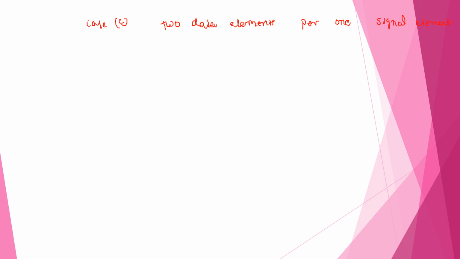So this is the reverse of case B. We can compute R, the ratio of the total number of data elements to the signal elements. So in this case we have two data elements and one signal element, and the ratio R is equal to 2.